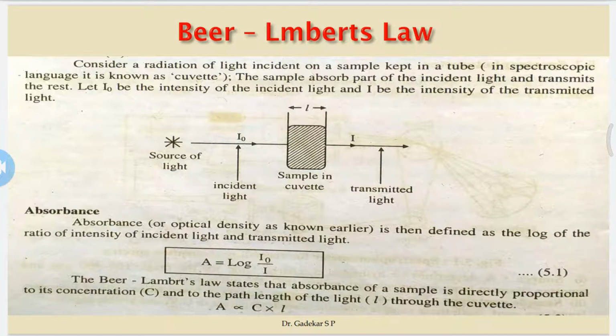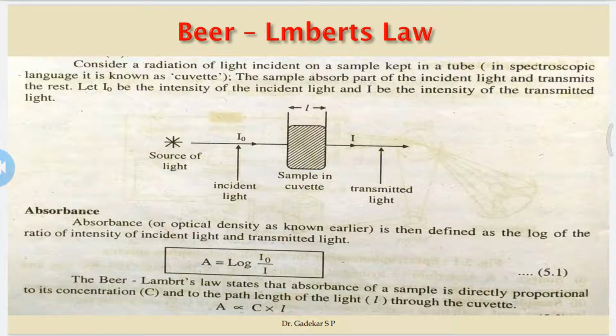So here is Beer-Lambert's law. We use Lambert-Beer's law to determine the concentration of a sample solution, by determining the absorbance of the sample. In the figure, a light source is used, I0, which is the incident light, and then the sample, with different concentrations. Then I is the transmitted light.